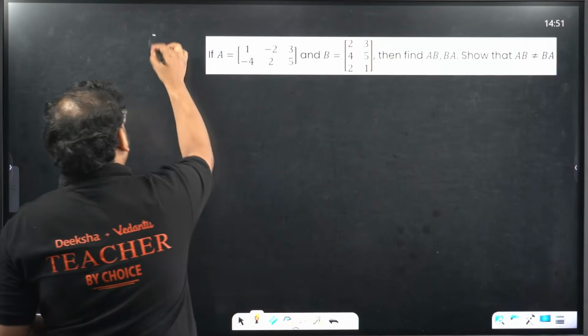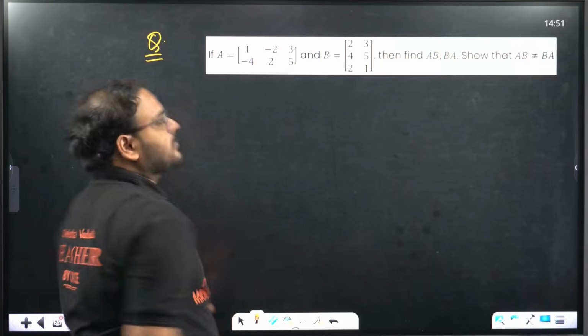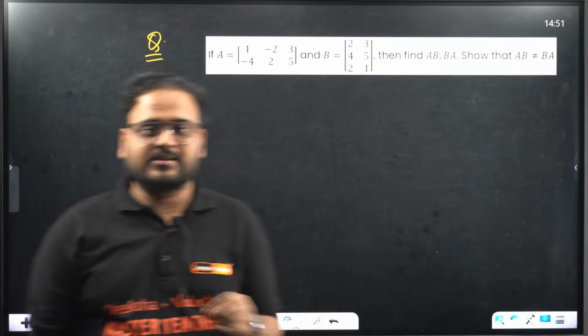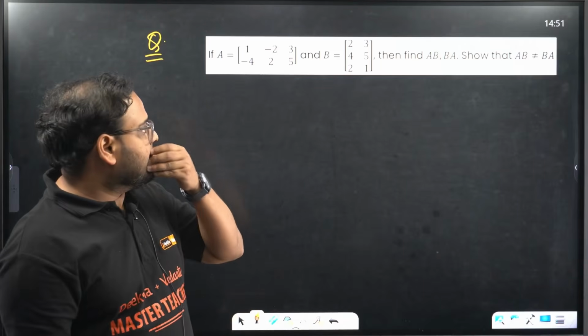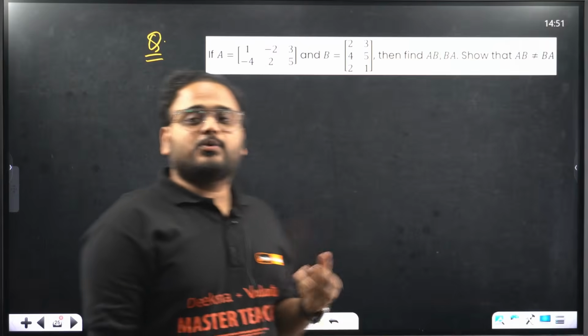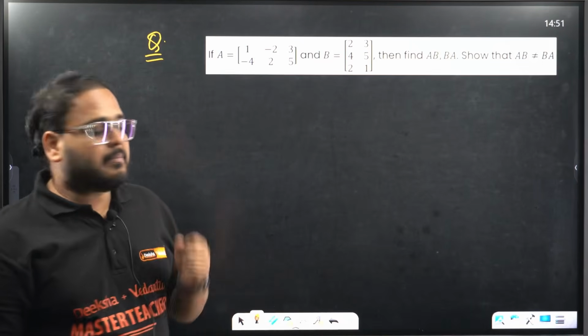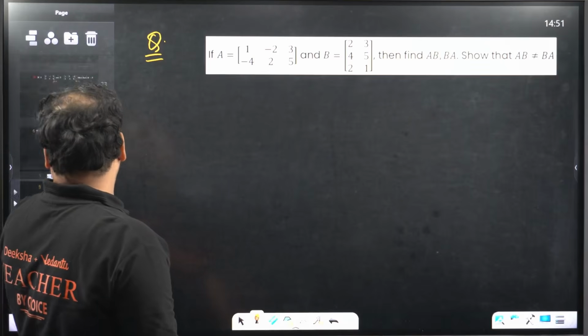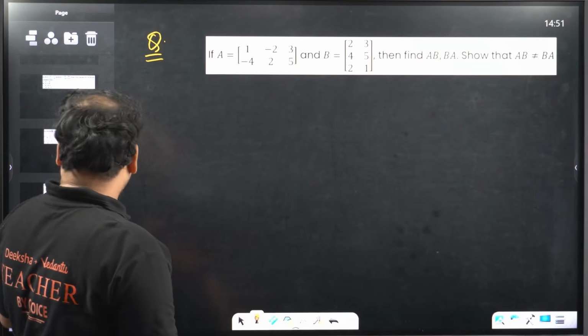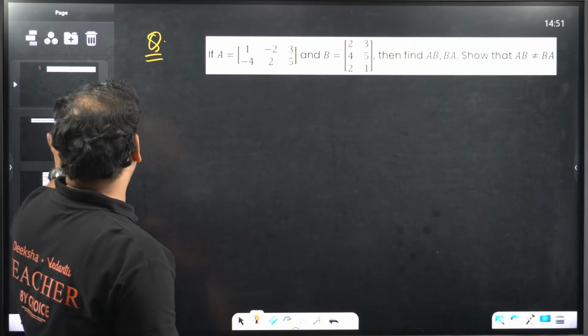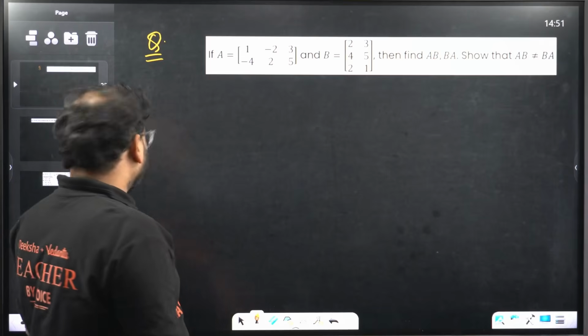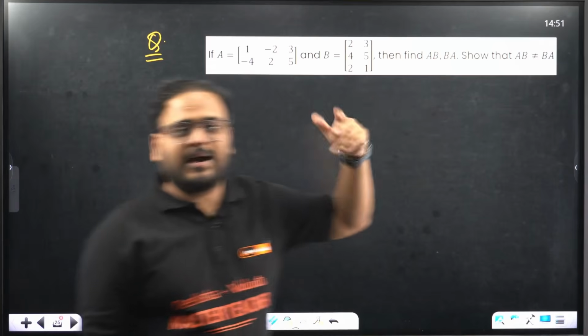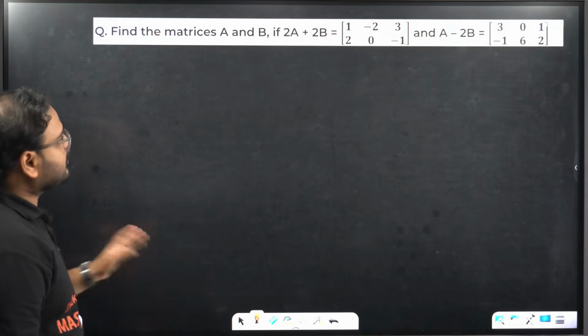Next question. Over here we have, if a matrix A is given as such and B, we need to find A and B so that AB is not equal to BA. Remember the multiplication property that we were looking at. We'll see this later. Let me do this question later actually. This property we'll look at right now. This question we'll come back to later.